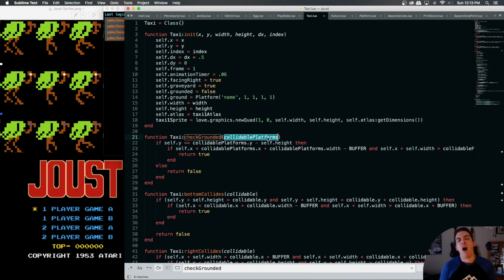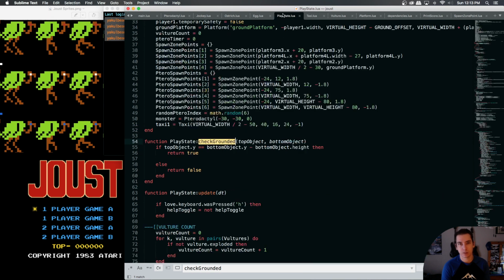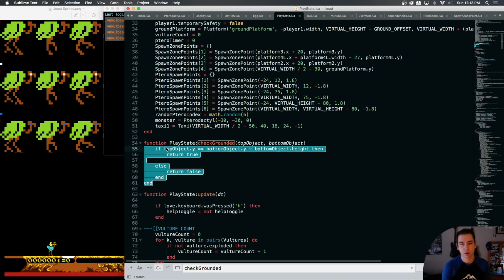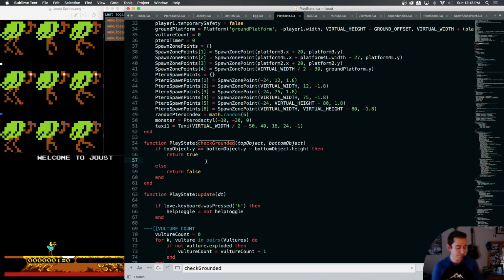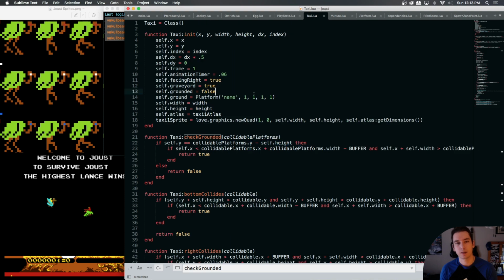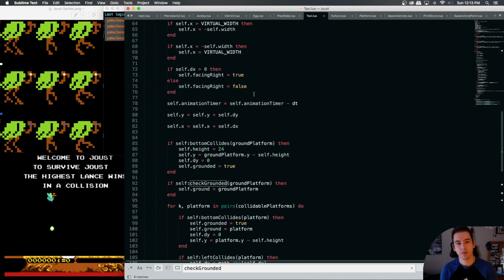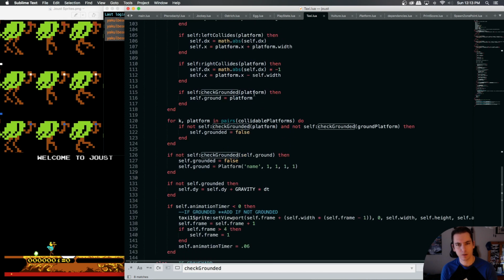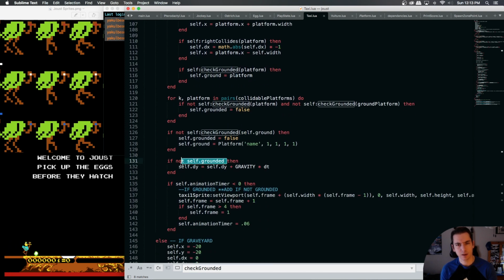But what I was going to say here is we check the X here. So like this one is looking right versus this one, which is looking wrong. But that's something we need to fix. So let's take a look at our taxi and see if we are in fact applying gravity every frame regardless of grounded. We are not, so that means our check grounded is coming back wrong.